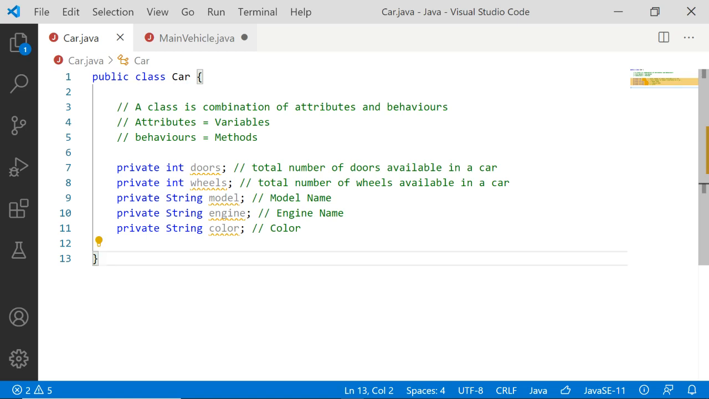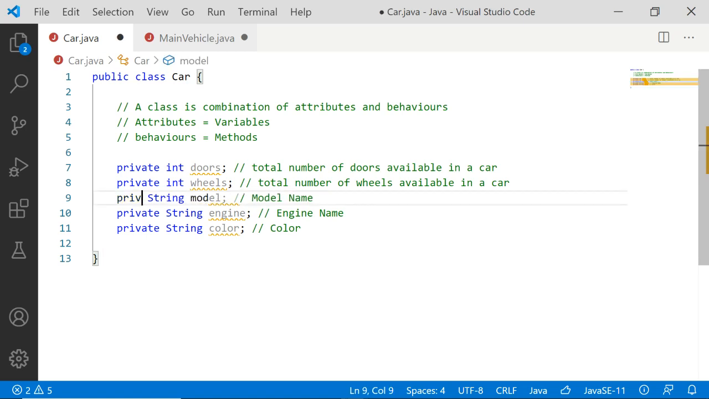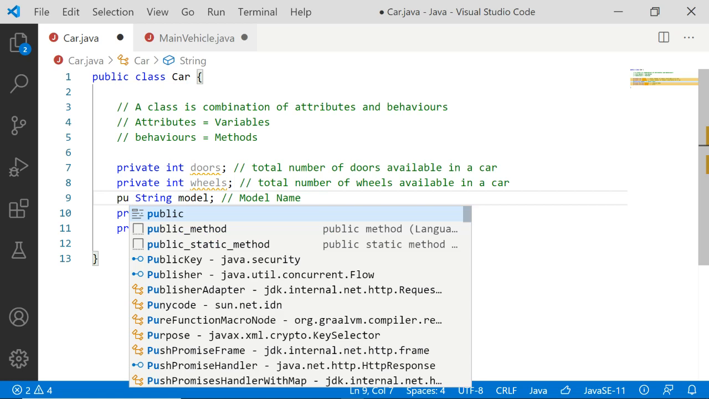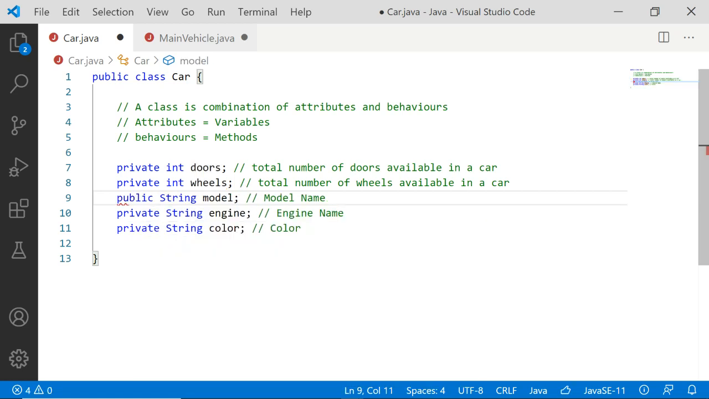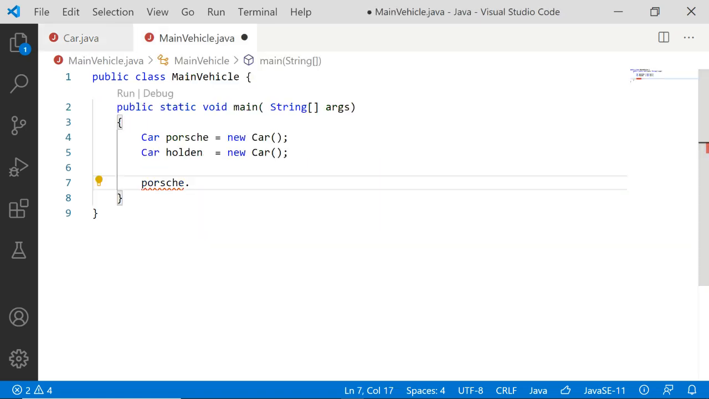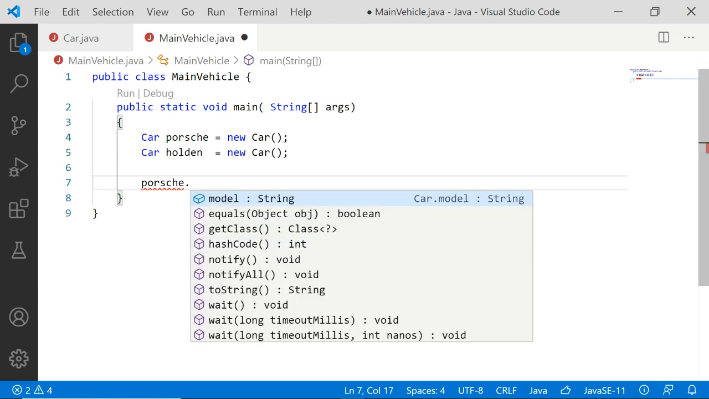For example, if I want that particular attribute to also be accessible outside the class, instead of private, let me specify the access specifier called public. Now let me save it, come here to this class, and give dot. Can you see that model attribute here?